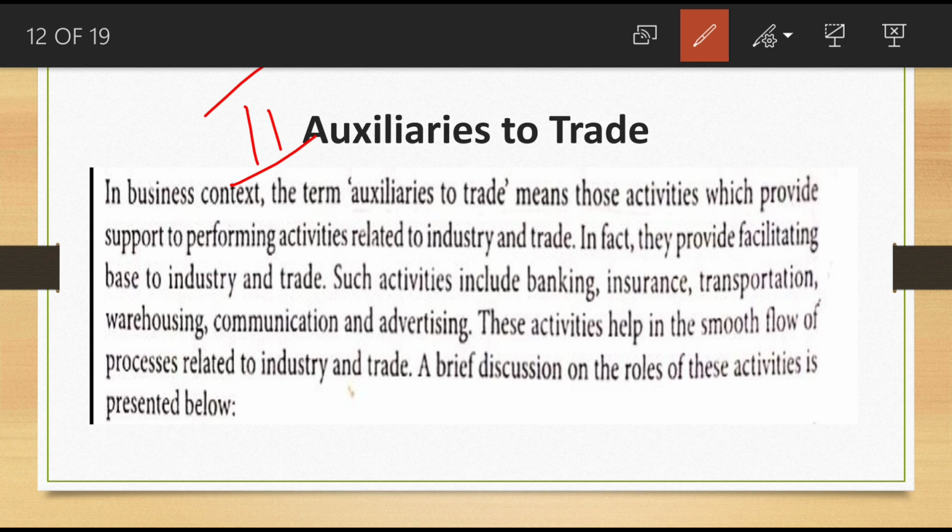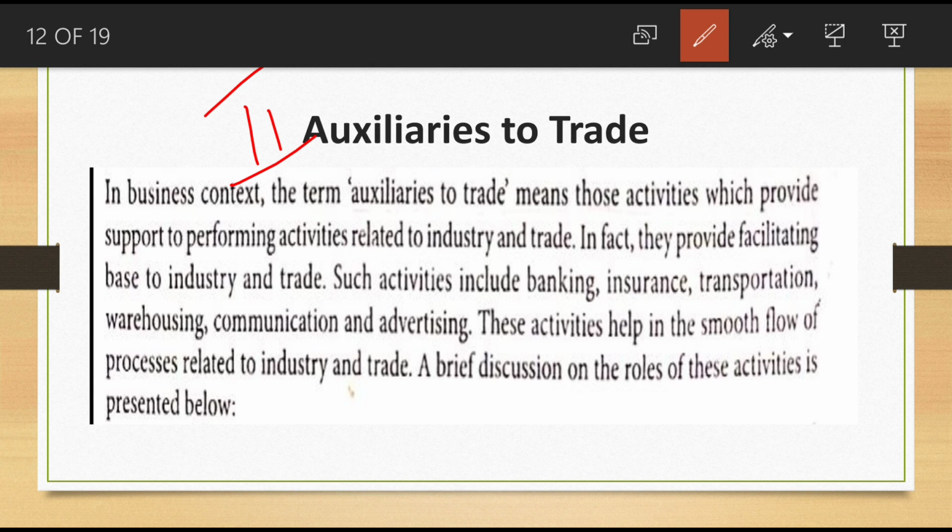In fact, they provide a facility to basic industry and trade. Such activities include banking, insurance, transportation, warehousing, communicating, advertising. These are helping trade and industry.